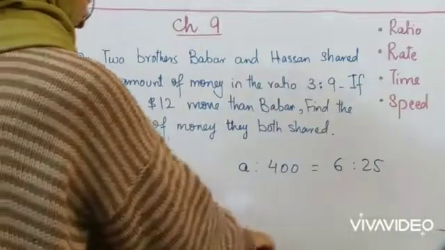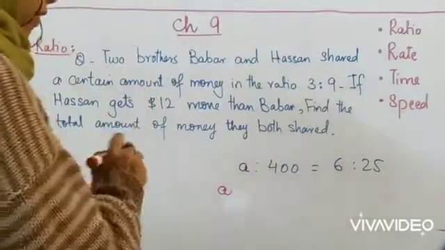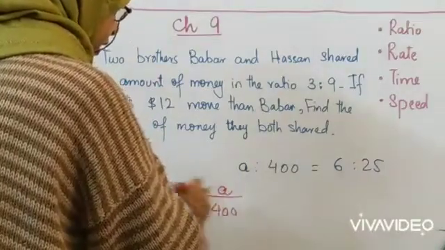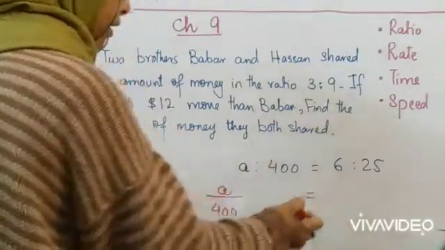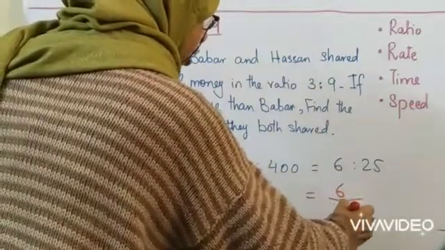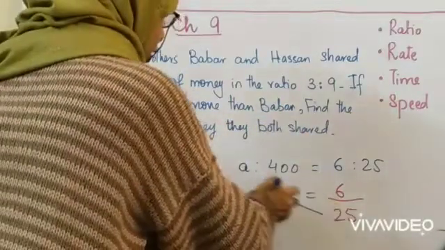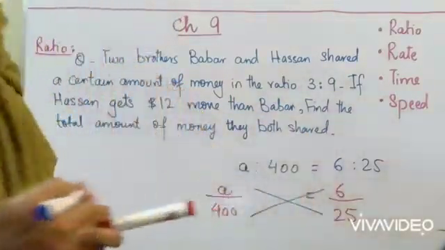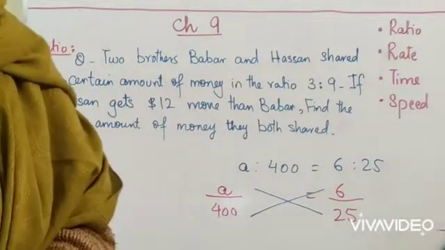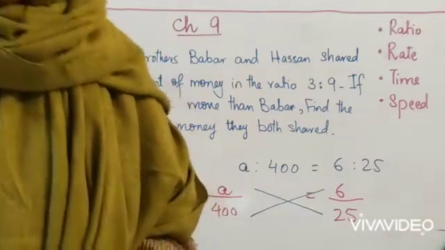For this specific question, A ratio 400 is equal to 6 ratio 25. What you are supposed to do is write the first value given divided by the second value and then put the equal sign. The first value as a numerator and the second value as a denominator. Do them this way and then you have to do the cross multiplication. Isolate your A and you'll get the final answer, the value of A. This is for question number 2 I'm talking about.